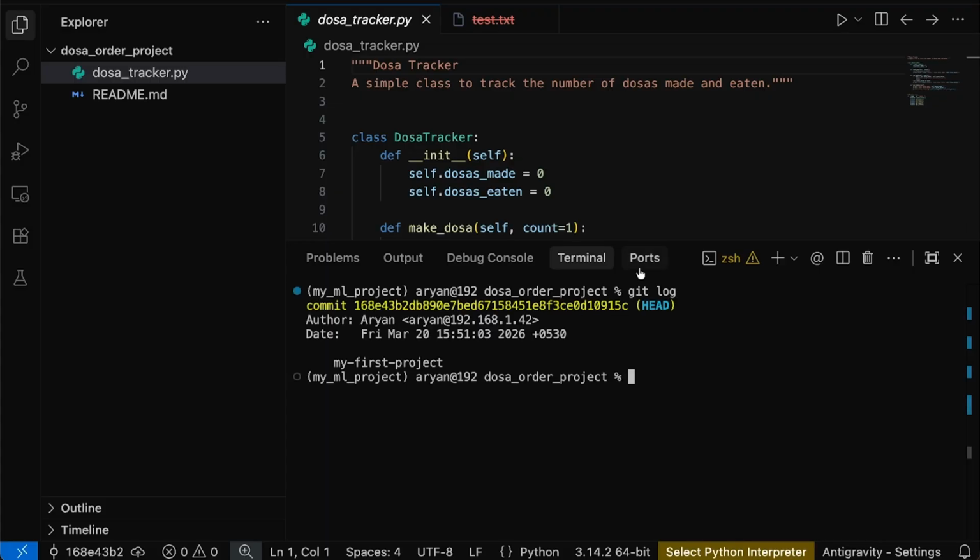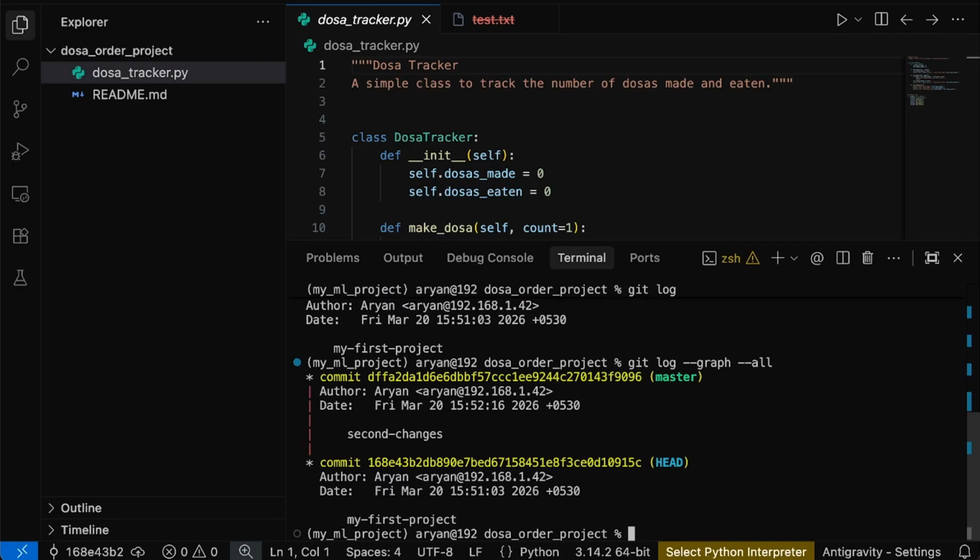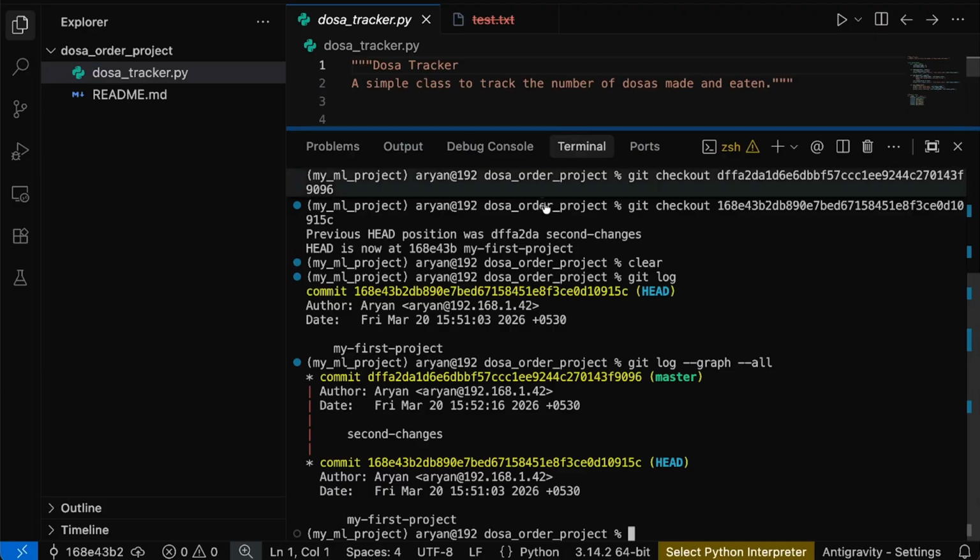He will go to git log and check that currently the head is at this position. It means that my first project is Rohan's first commit. In the second commit, Rohan has added another file. How will I see all those commits? I can simply run git log --graph --all. One simple command. Can you see the graph here?